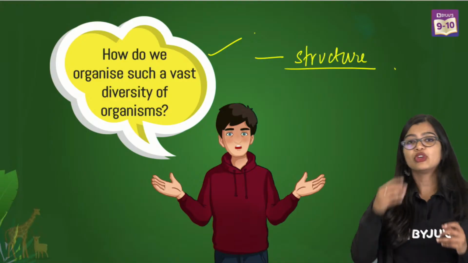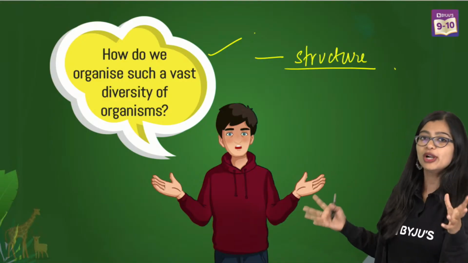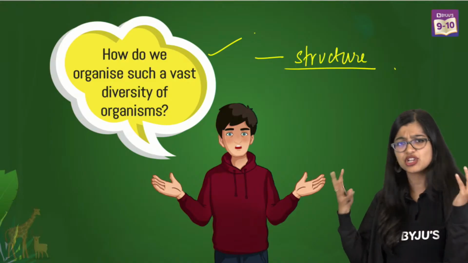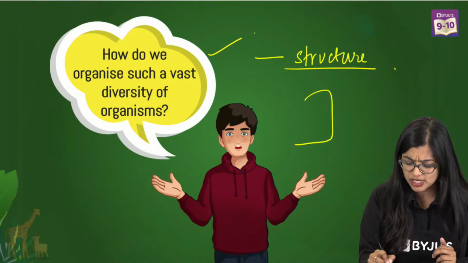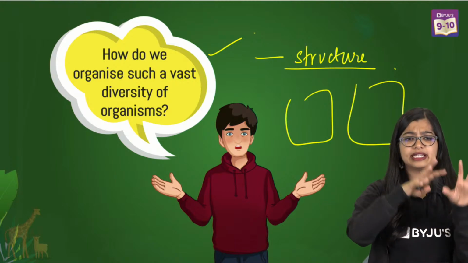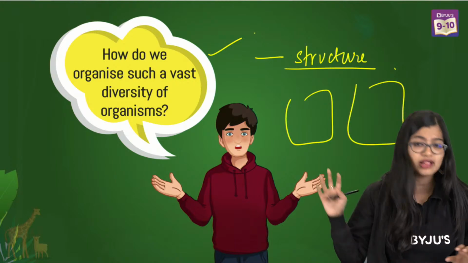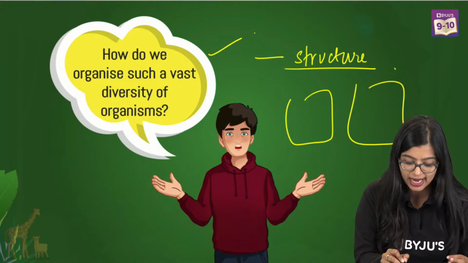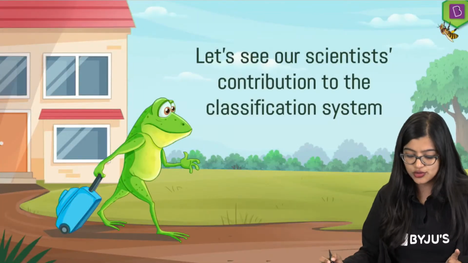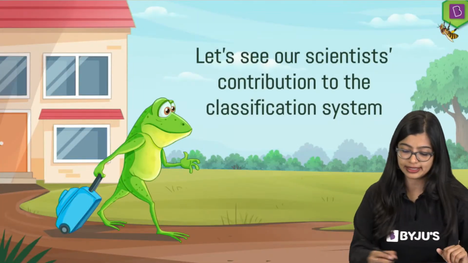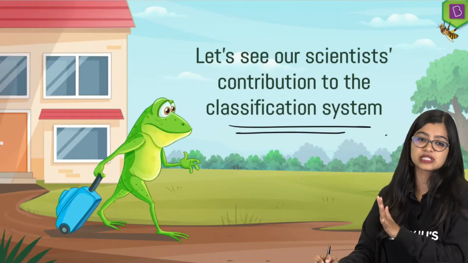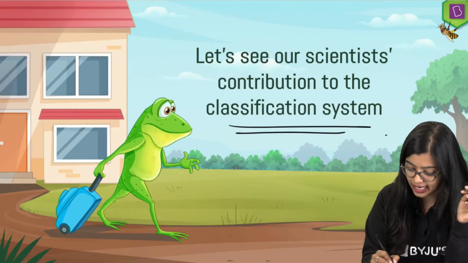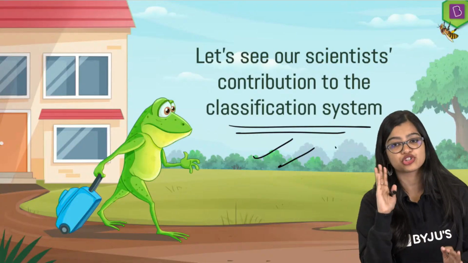Imagine you had a pile of clothes, or anything, and you decide, okay, I will make groups out of it, I will organize it. That's what we mean by organizing. So let's go back in time a little to understand what these scientists contributed to classification systems, and we are going to be looking at some of the important classification systems.